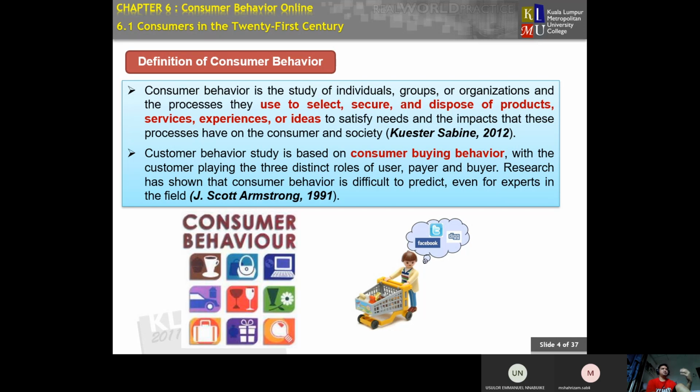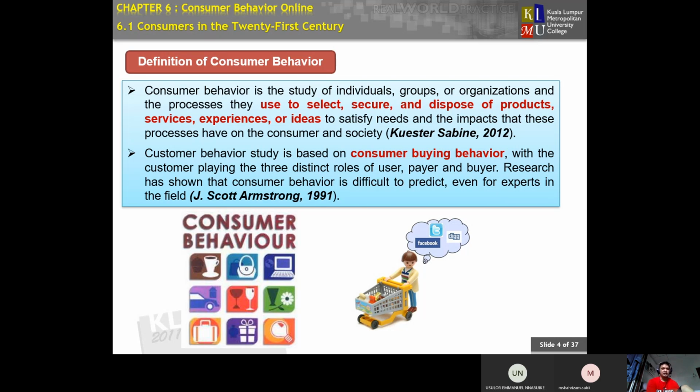Meaning of dispose of the product is how, when they selected and paid and everything, they receive that thing. It does not mean they are disposing of or deleting the product. Meaning is how they can receive it afterwards when they are securing their product.